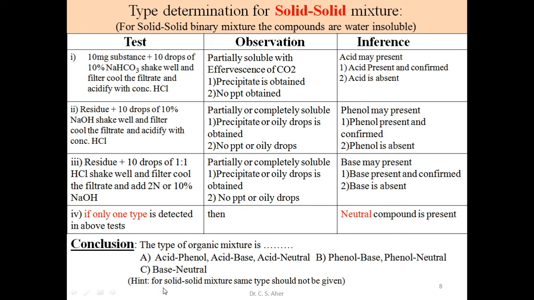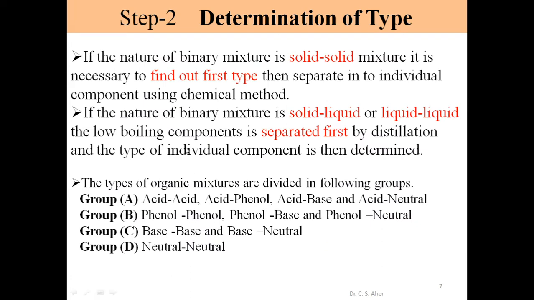What is the hint? For a solid mixture, the same type should not be given. In the previous slide, what did we say? For a solid type of mixture, two acids are not given. Why? If the same type of compound is there, it must be present in two different natures, one solid and another liquid. Only then can we separate these two mixtures into their two components.